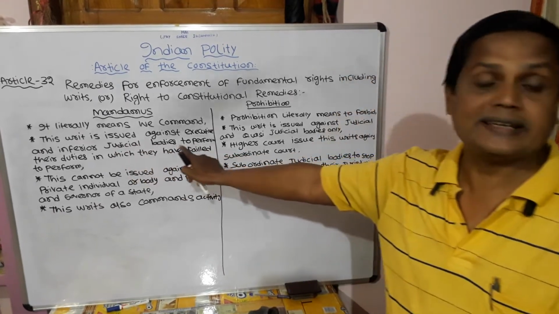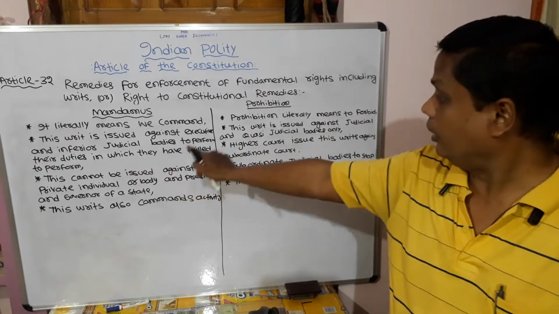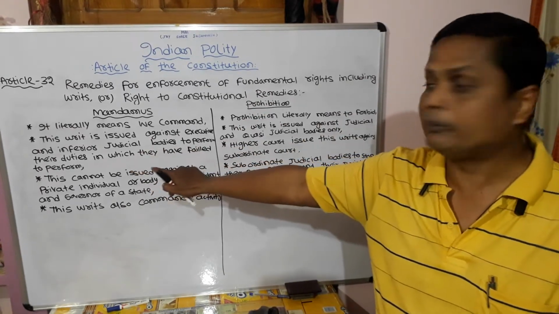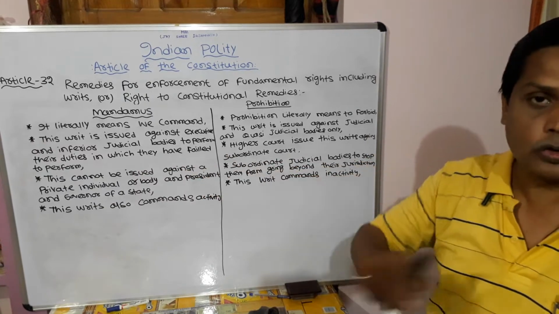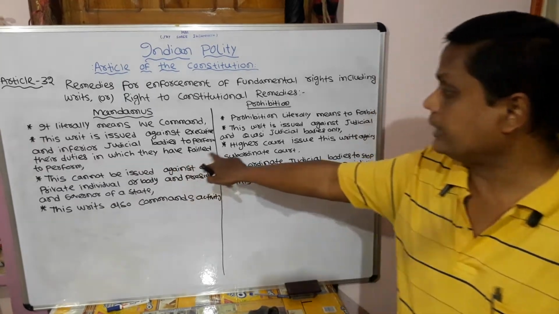This writ is issued against the executive and inferior judicial bodies to perform their duties in which they have failed.